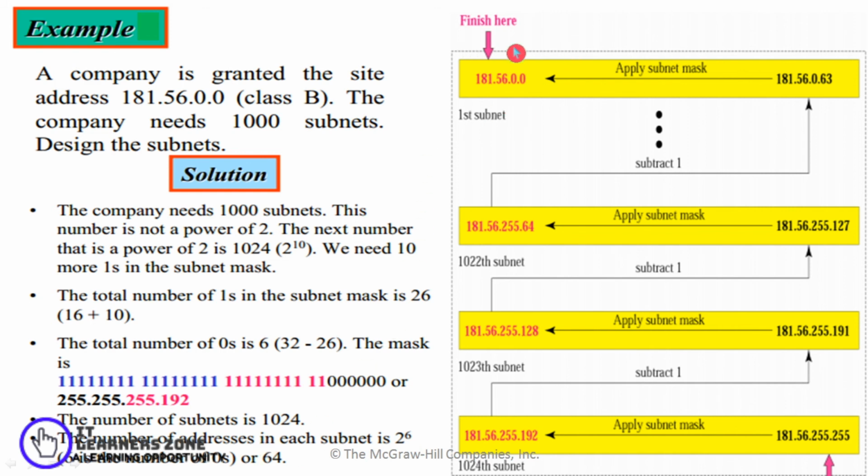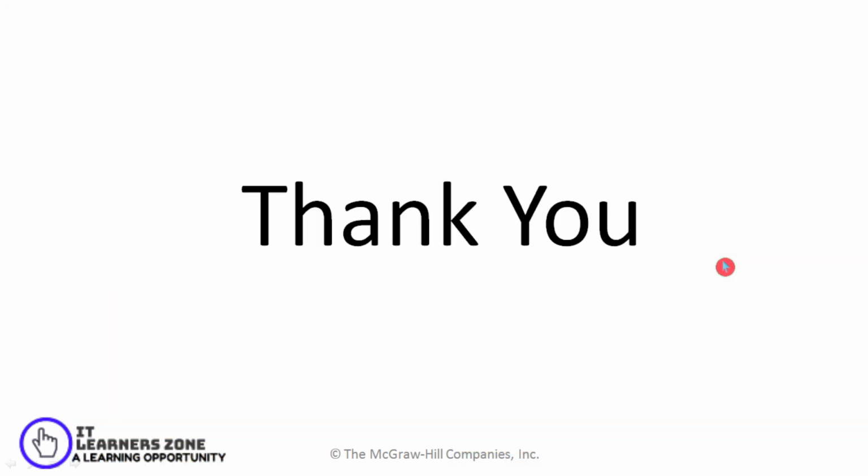So here my subnet would be 181.56.0.0, and it goes on from 181.56.0.0 to 63. Then the next subnet would start from 64 to 127. In a similar way, 1024 different subnets can be formed with this particular class B address.